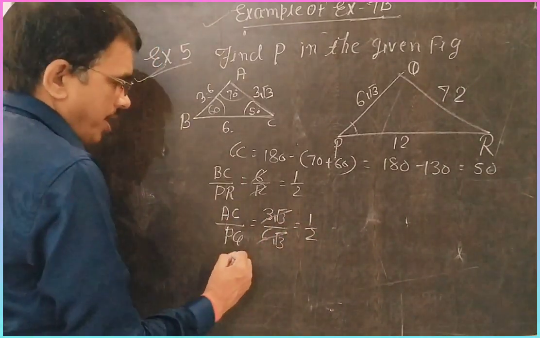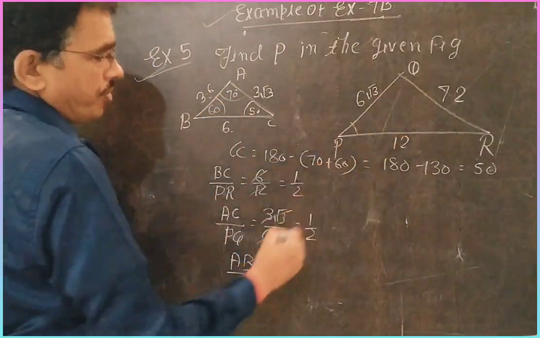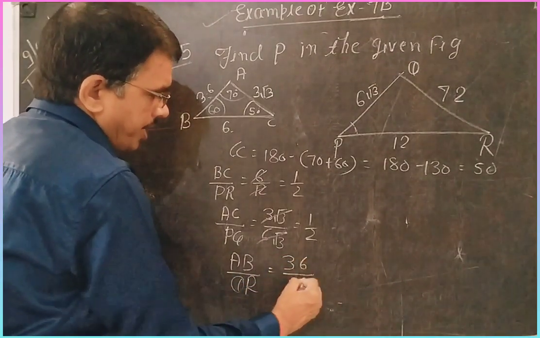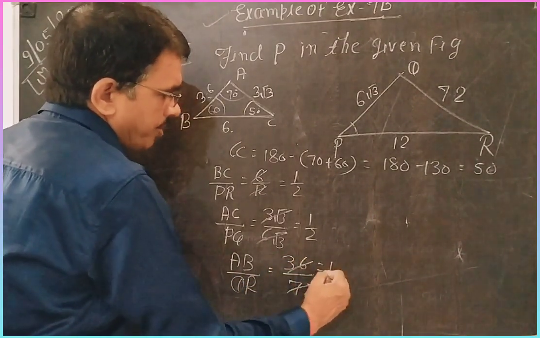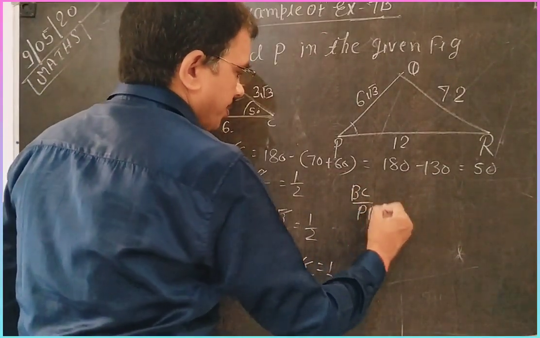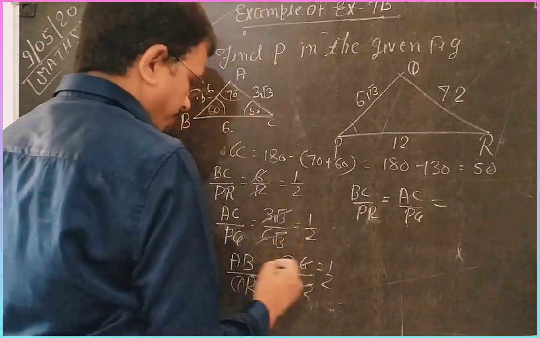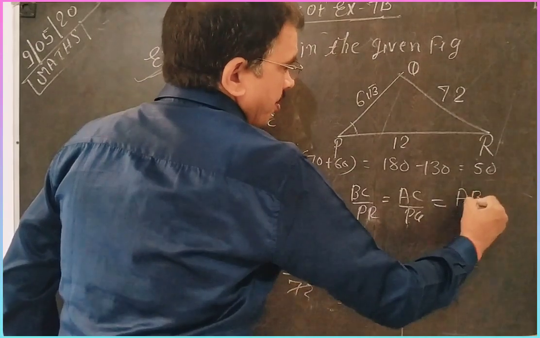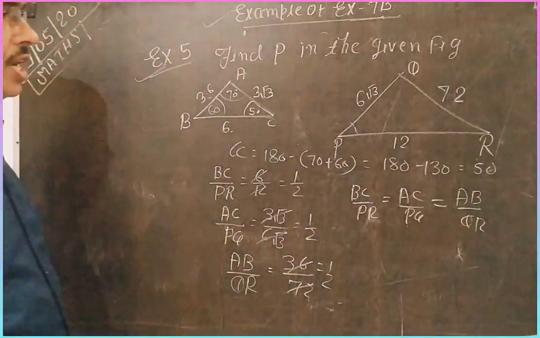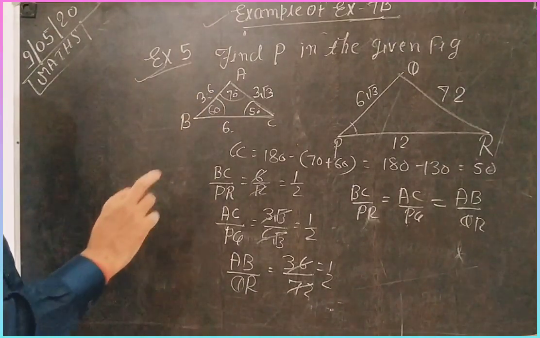And third, AB by QR is 3.6 by 7.2, which is also 1 by 2. That means BC by PR is equal to AC by PQ is equal to AB by QR. All three sides are proportionally equal in the given figure. Then these triangles are similar by SSS.